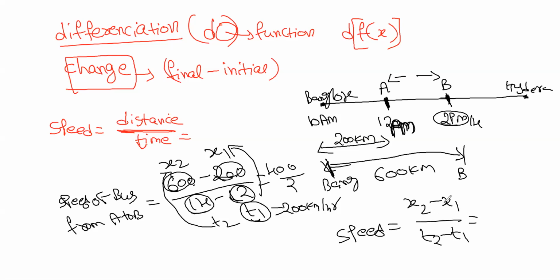So this x2 minus x1 is represented by delta x. Delta means difference. What is this delta over here?